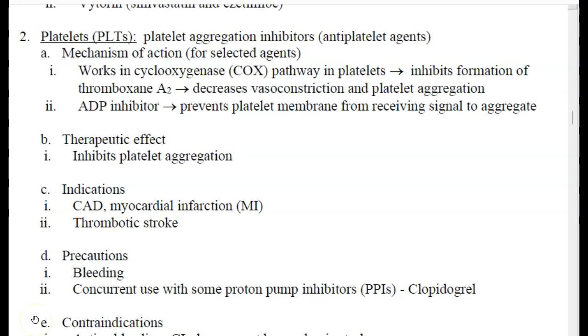Indications for these medications include CAD, myocardial infarction, and thrombotic stroke. So precautions, things that we need to consider: definitely bleeding, just because it prevents platelets from clumping or clotting together. And also we have to be very careful with the concurrent use of some proton pump inhibitors such as pantoprazole or Protonix, because this may interfere with the activation of antiplatelet agents such as clopidogrel or Plavix, thus decreasing the antiplatelet effect of the medication.